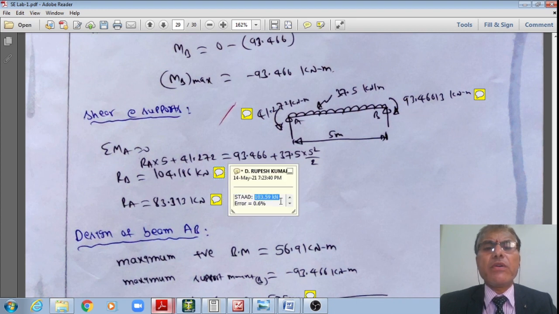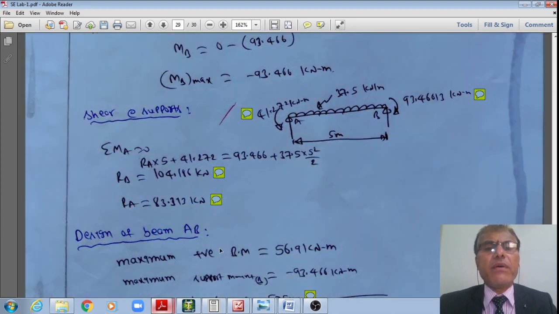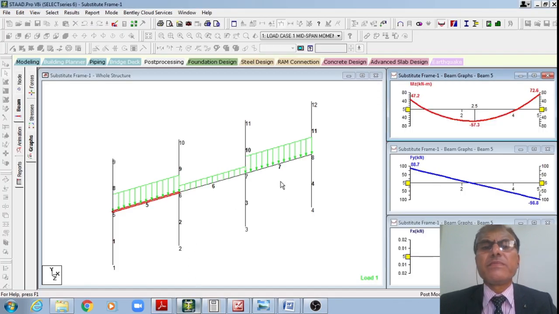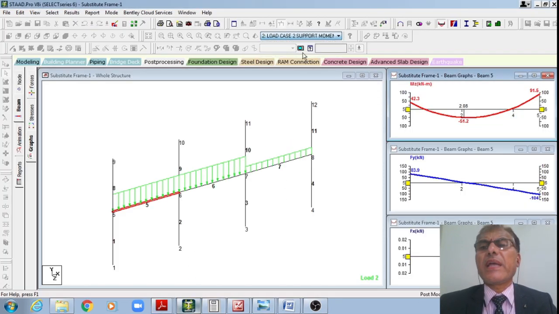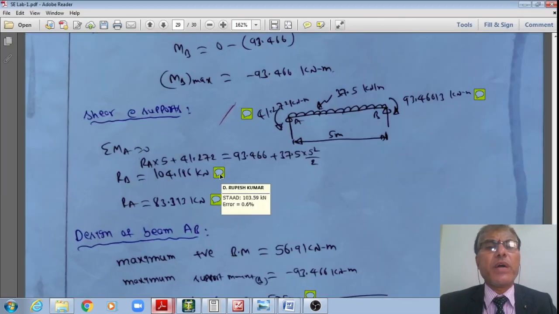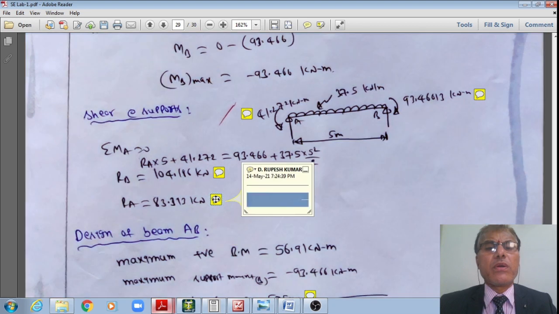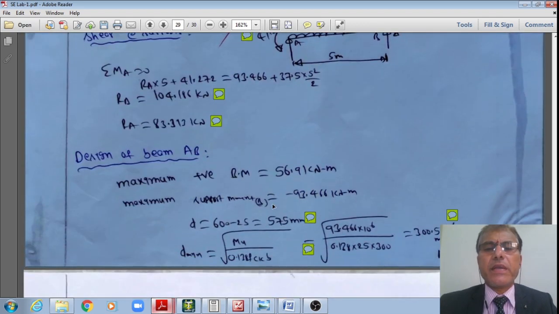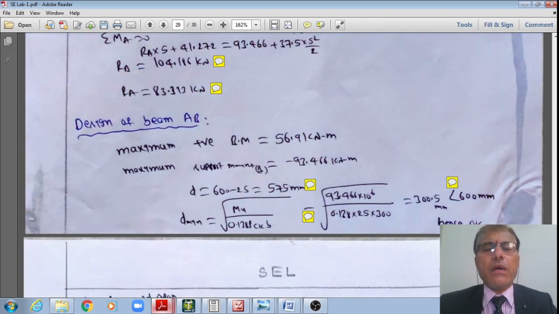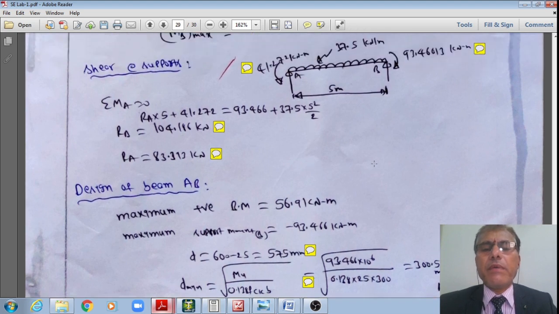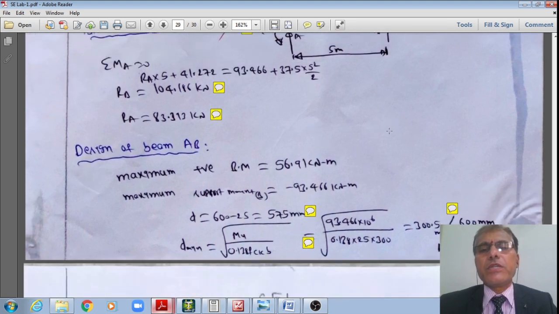And similarly, now we have manually 104.19 kilonewton. However, STAAD is giving 103.59 for this one, approximately 104. That is how almost I don't have any error here, only 0.6%. Whereas at the other support, 83.31 manually. However, from STAAD I got 83.91, hardly 0.7% error. That is how the manual calculations are checked against STAAD.